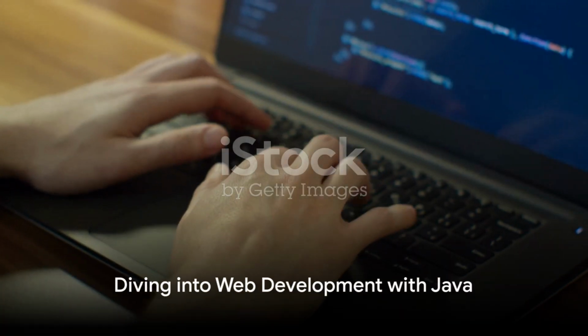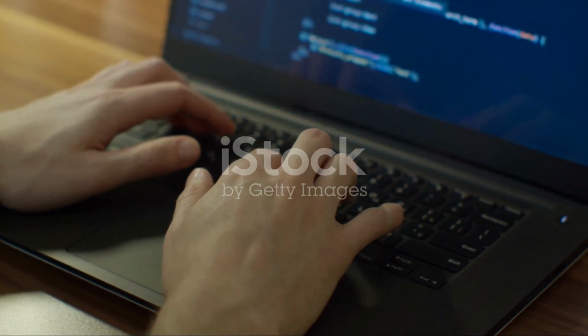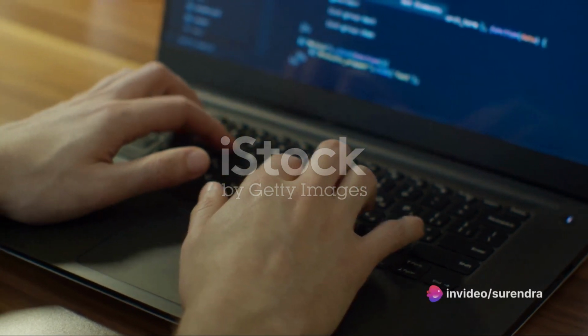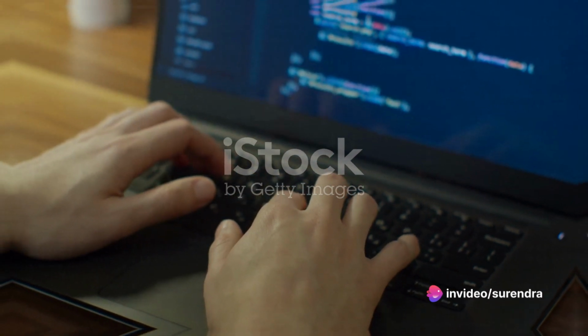Then, dive into web development with Java. Explore servlets, JSP, and frameworks like Spring MVC for building dynamic web applications. Don't overlook RESTful APIs and microservices.